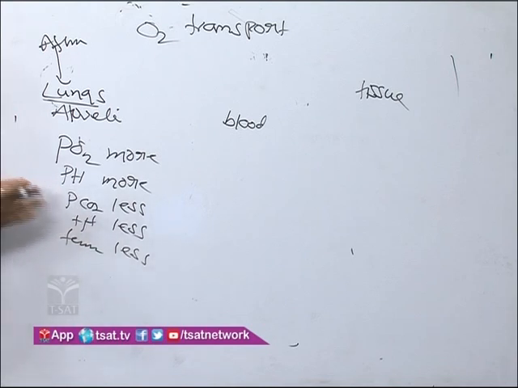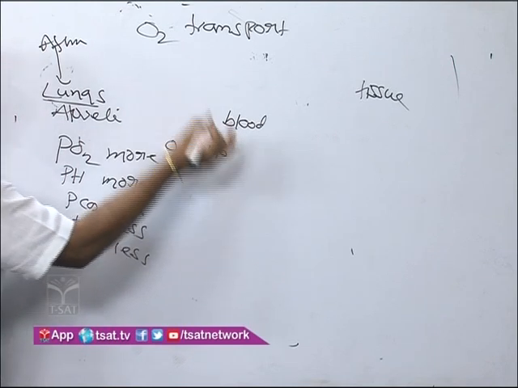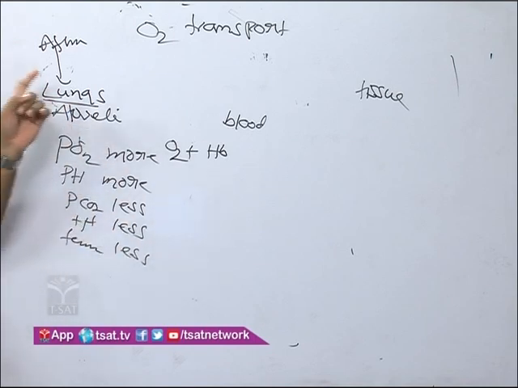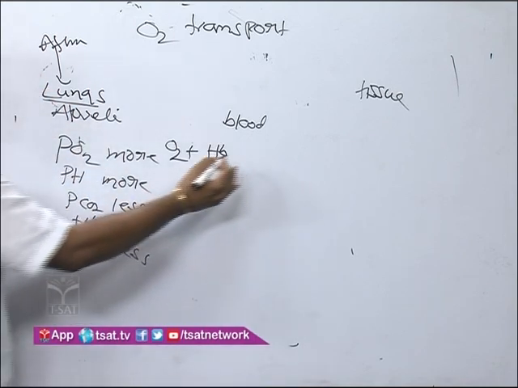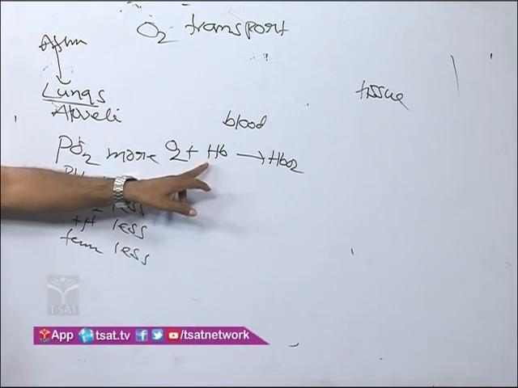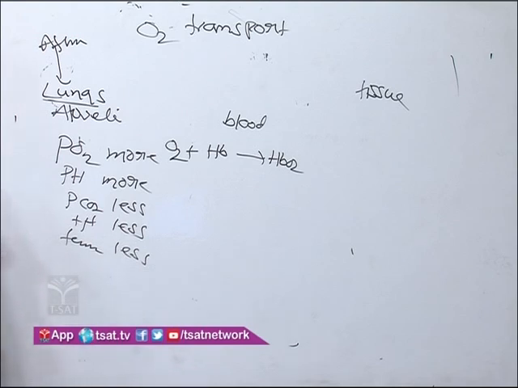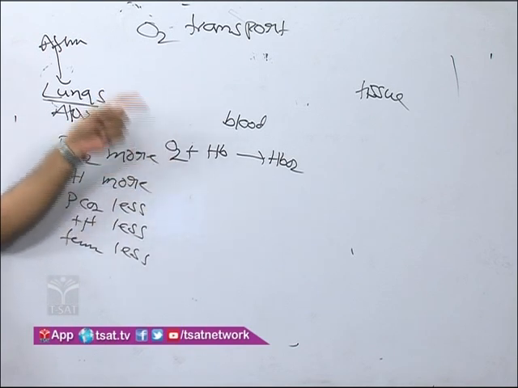These factors influence oxygen and hemoglobin binding. In the lungs area, oxygen binds with hemoglobin. That means HbO2 is formed. Hemoglobin is present in the RBC, and the RBC is present in the blood. Blood is a mediator for exchange of gases.